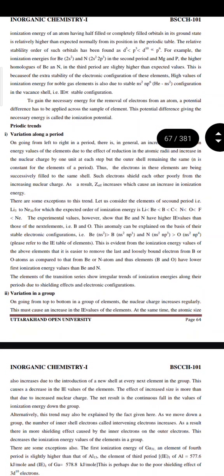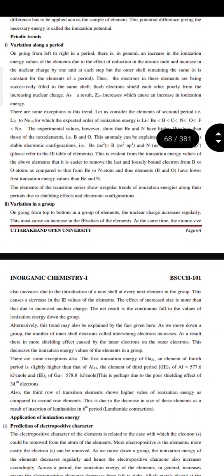Now we will study periodic trends. First is variation along a period. On going from left to right in a period, there is in general an increase in the ionization energy value of the elements due to the reduction in atomic radii and increase in nuclear charge by 1 unit at each step, but the outer shell remaining the same. Thus, the electrons in these elements are being successively filled into the same shell. Such electrons shield each other poorly from the increasing nuclear charge. As a result, Z effective increases, which causes an increase in ionization energy.